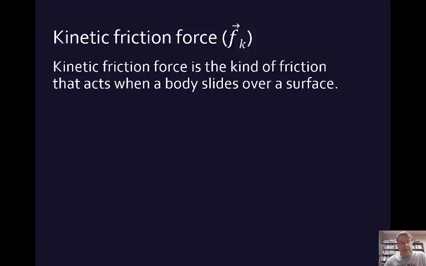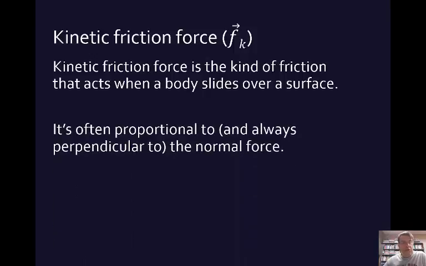Now, in many cases, that force is going to be proportional to the normal force. That's always perpendicular. Even if you're pushing it up a hill or down a hill, the normal force we're talking about is perpendicular to the surface. But it tends to be proportional.